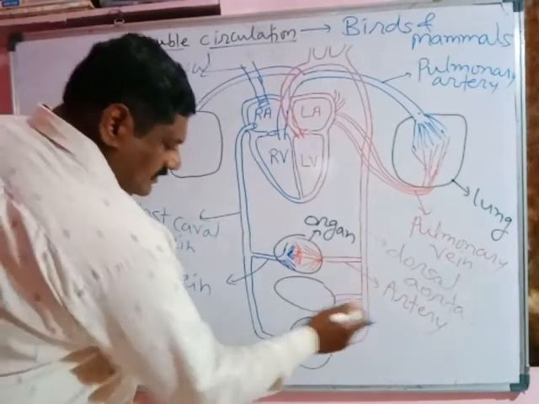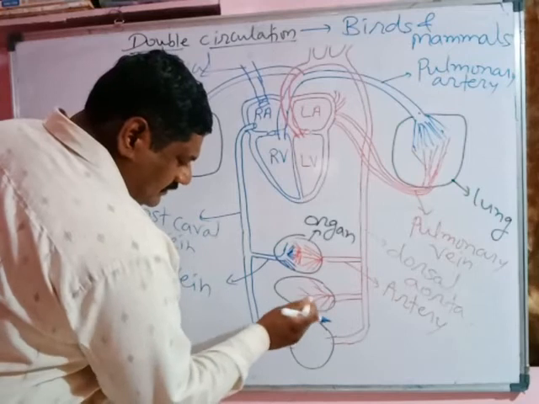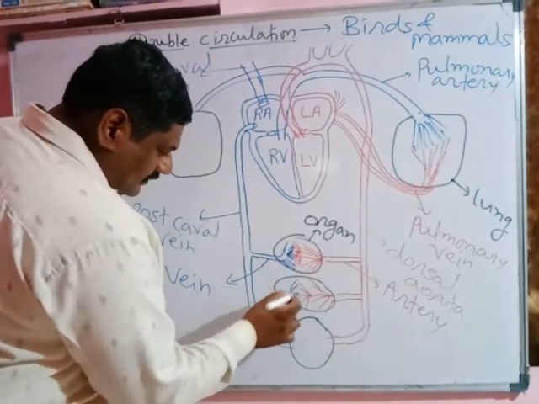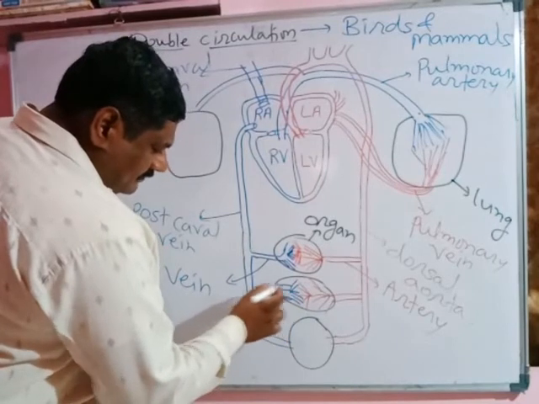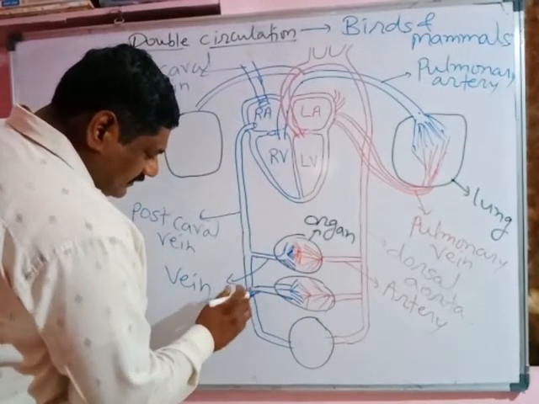So the artery enters the organ, branches to form arterioles, arterioles branch to form capillaries, capillaries unite to form venules, venules join to form a vein, and the vein leaves the organ and joins with the vena cava.